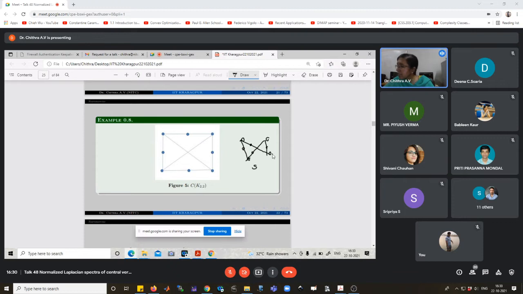Okay, this is the subdivision of K2,2. Here these two vertices are not adjacent, but to get the central graph of K2,2 we join these two points.